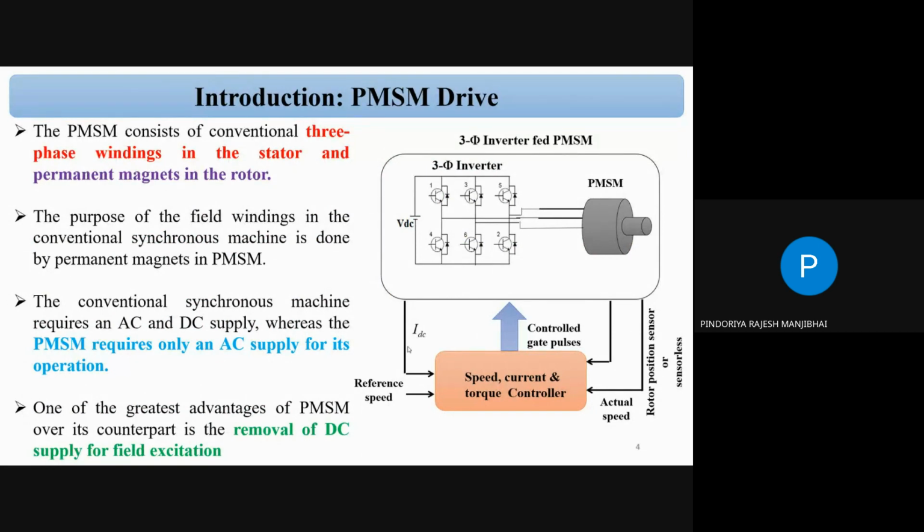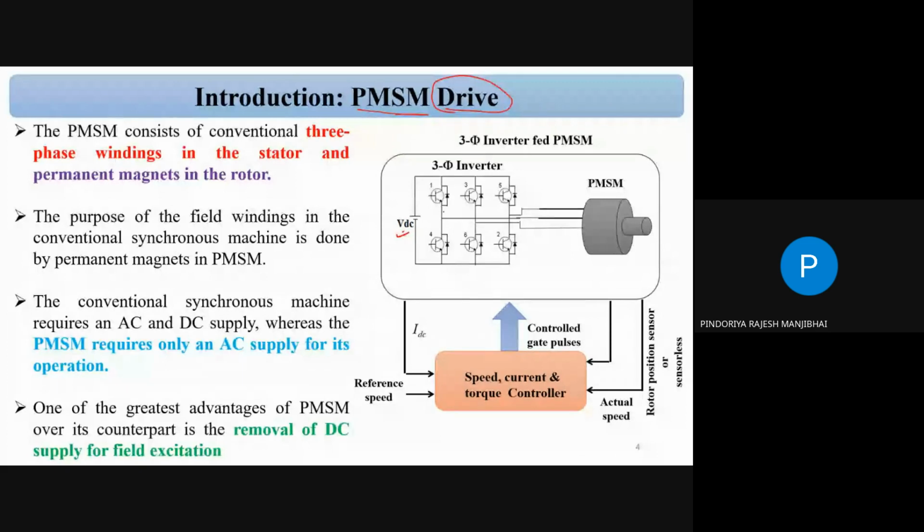So starting with the introduction, there is a PMSM drive. We already know the meaning of the drive, correct? Whenever we say drive, we have to control the speed, otherwise the torque of the electric motor. And for this unit, we have a PMSM, a permanent magnet synchronous motor. The input is VDC, because we have to control the output voltage of the inverter, correct?